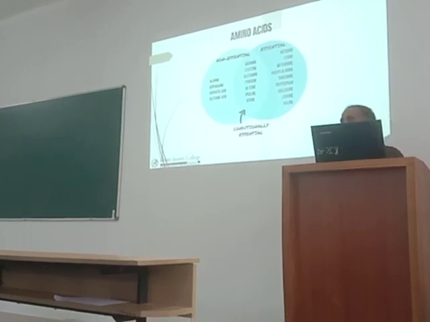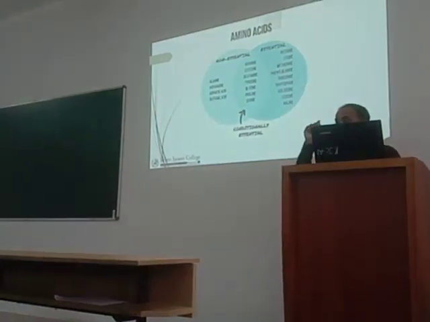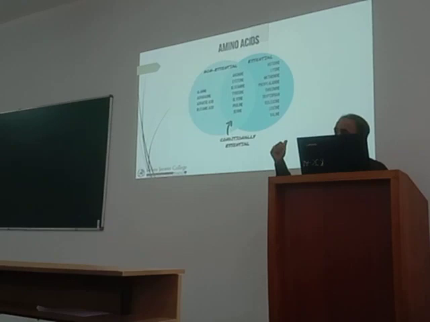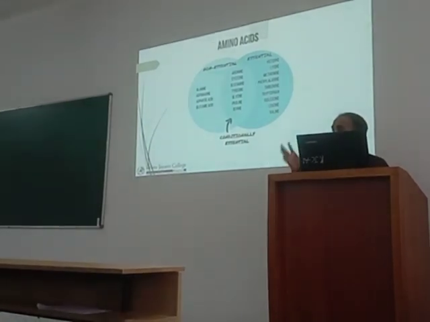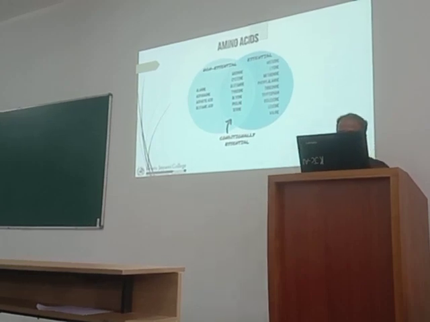So here this classification is mainly based on the function of the amino acids. The previous classification is based on the nature of the side chain. So this is not important, but we need to understand at least examples for essential and non-essential. That's why I have added this particular slide here.